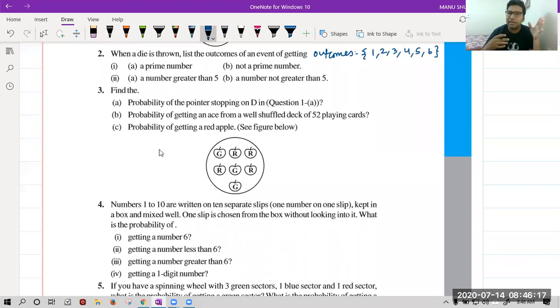Now, the question is asking us to list the outcomes of the event of getting a prime number. We all know what a prime number is. A prime number is a number which has only 2 factors. In this case, how many factors are there? Yes, correct, Harshul.